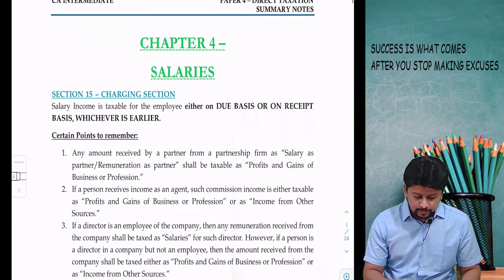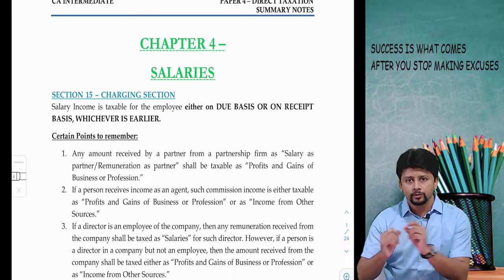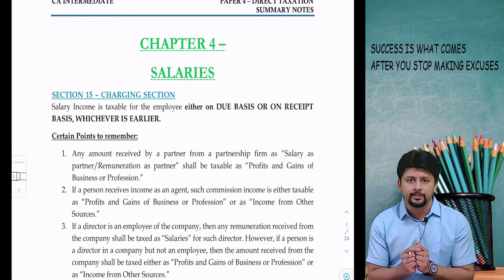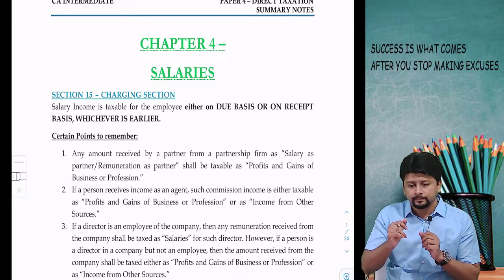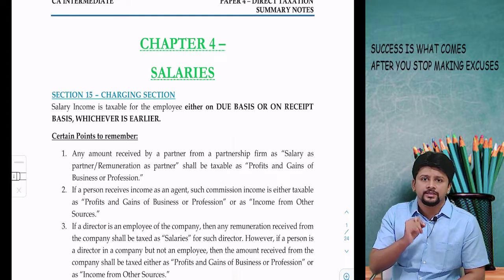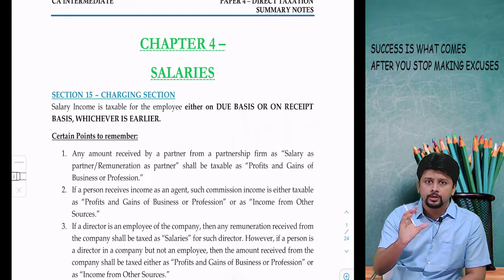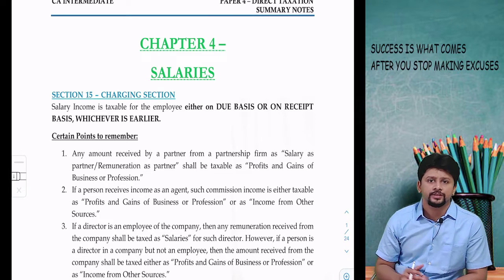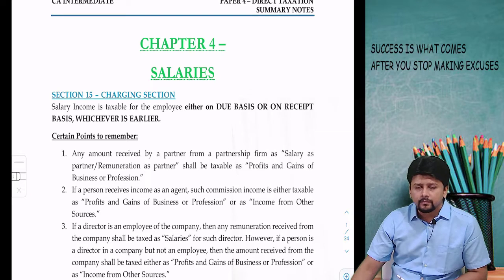This chapter is a lengthy chapter. If a student views this chapter, understands this chapter, keeping in mind the thought that this is a formula based chapter, then it will become very easy for a student to approach the chapter to solve questions. There are many formulas in the chapter.